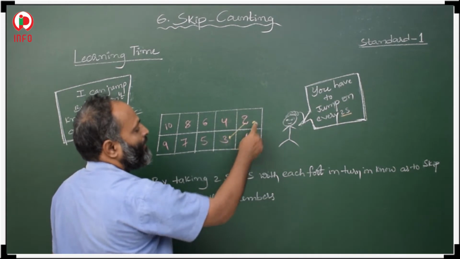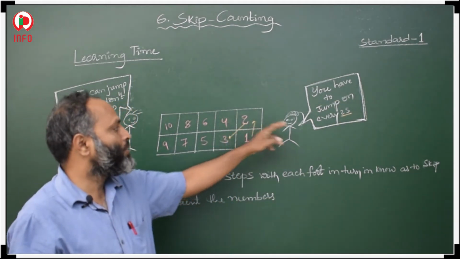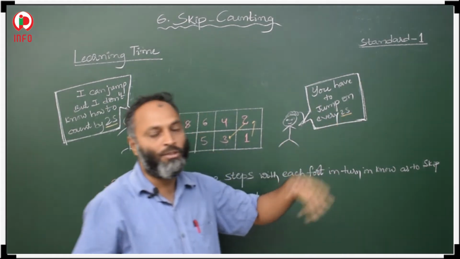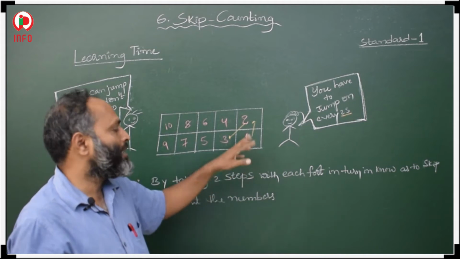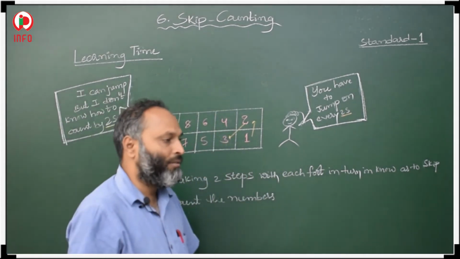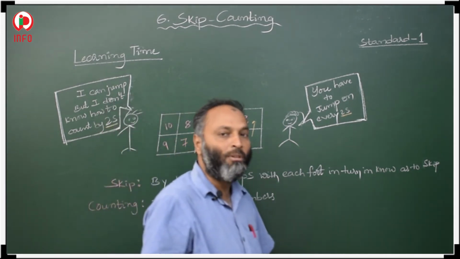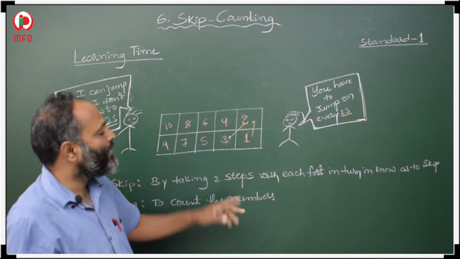Jumping on every two means we skip 2, 2, 2, like that. After every 2 steps she has to see where she is.